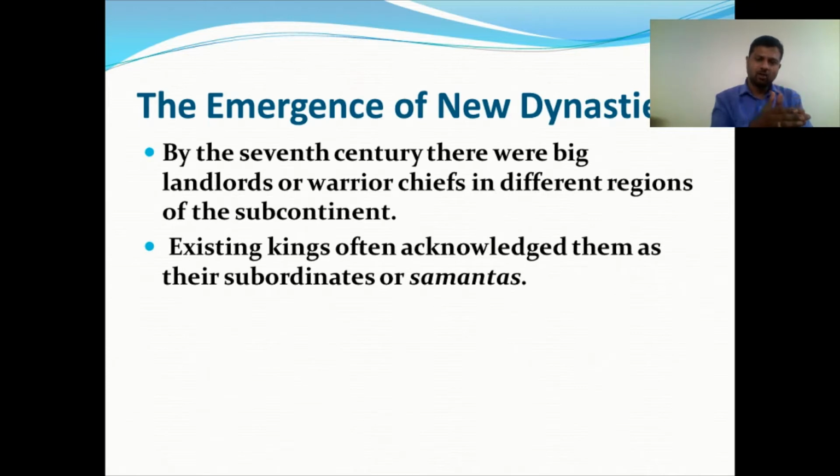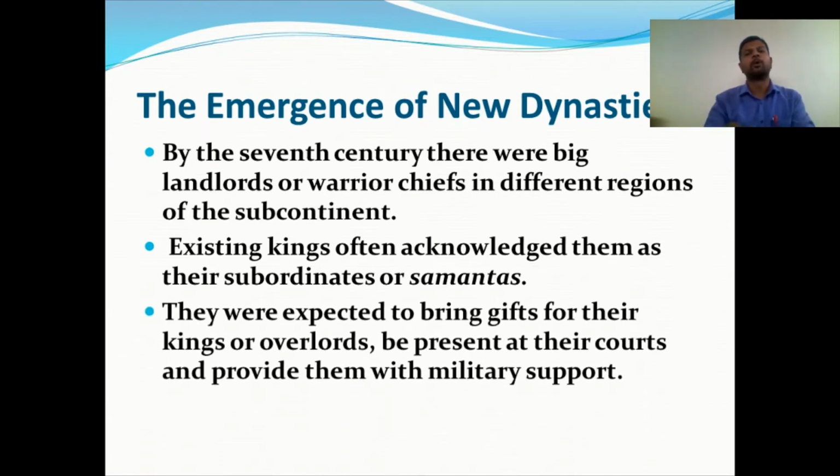These landlords who had contact with the existing kings would consider themselves subordinates, or samantas. A samanta is one who supports the main king. They were expected to bring gifts.